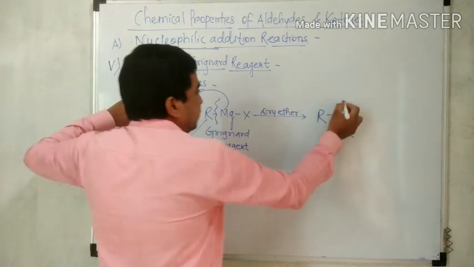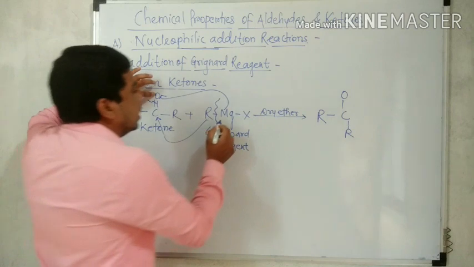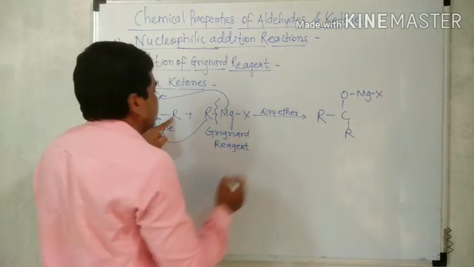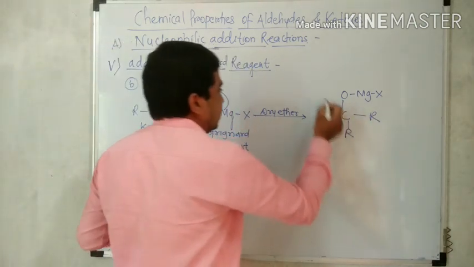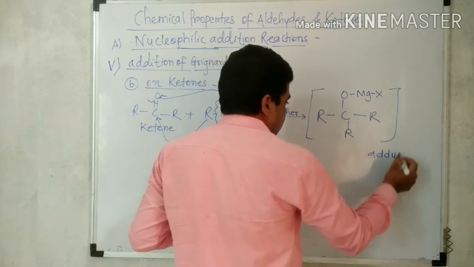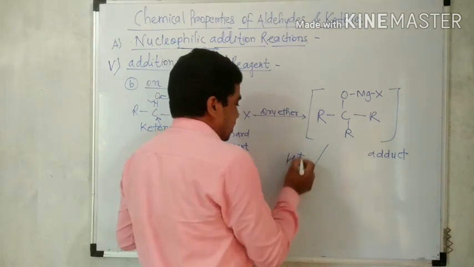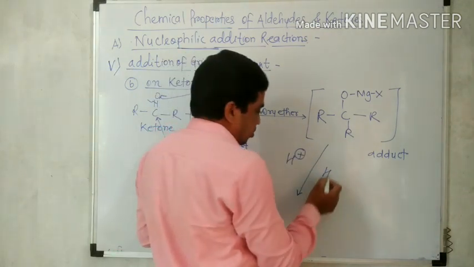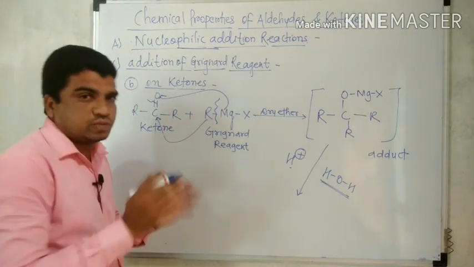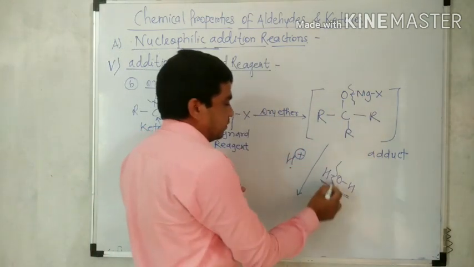Now the carbon links with oxygen, the double bond breaks and converts into a single bond, and the oxygen is attached to the remaining part, MgX. This carbon is already attached with alkyl. This is known as the adduct, the addition product. That adduct on acid hydrolysis, meaning the action of water, H2O, in presence of acid, H plus, breaks this OMgX bond.